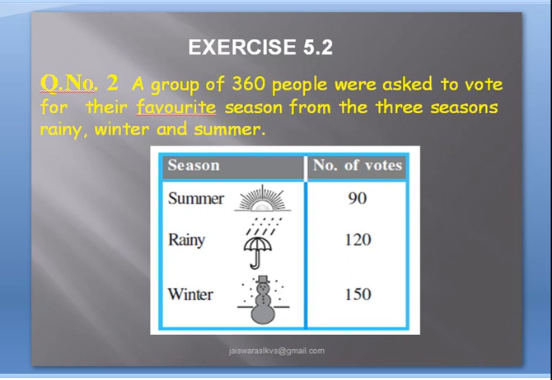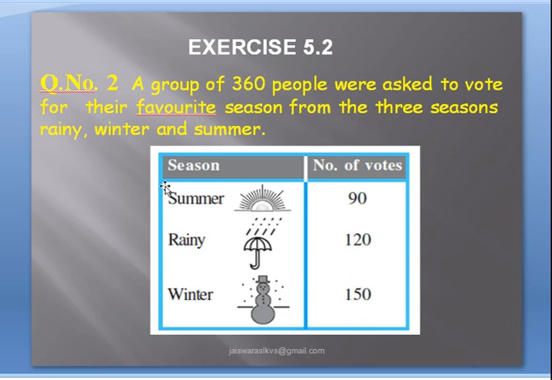The question is: a group of 360 people were asked to vote for their favorite season from the three seasons: rainy, winter and summer. See this table: the number of votes for summer season is 90, the number of votes for rainy season is 120, and the number of votes for winter season is 150.